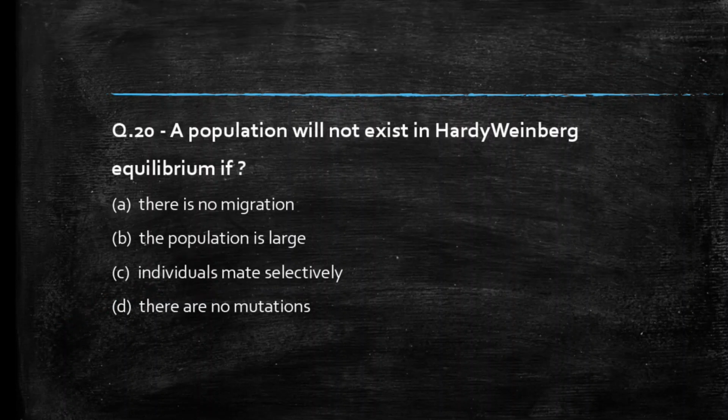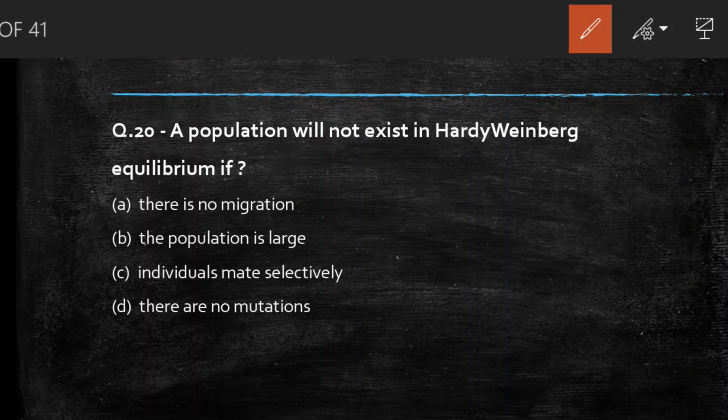Next question we have, a population will not exist in Hardy-Weinberg equilibrium if there is no migration, the population is large, individuals mate selectively, there are no mutations. Students, comment your answer. So the right answer to this question is option C, if individuals mate selectively.